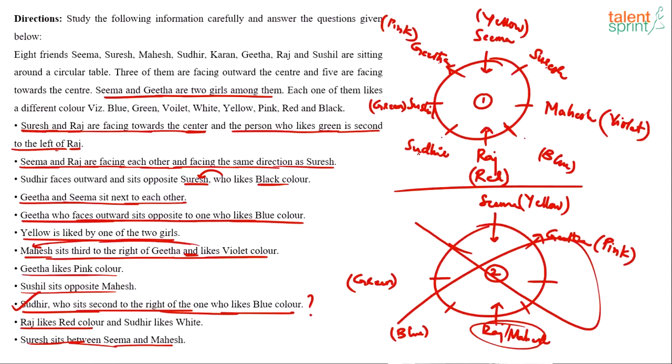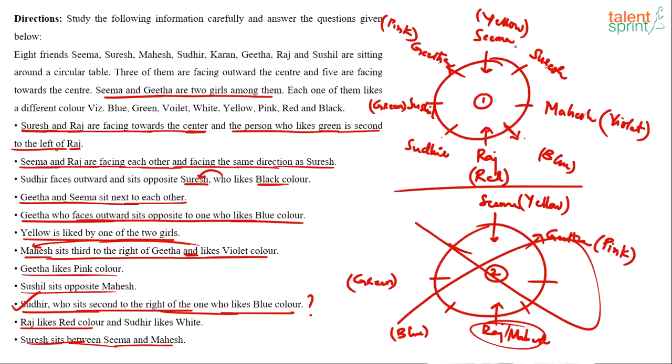We have taken Sudhir in the clockwise direction of blue, first and second. So if right is in the clockwise direction, the person is facing outwards. Right is clockwise only when the person is facing outwards. So now we are able to establish that the guy who likes blue color faces outwards.